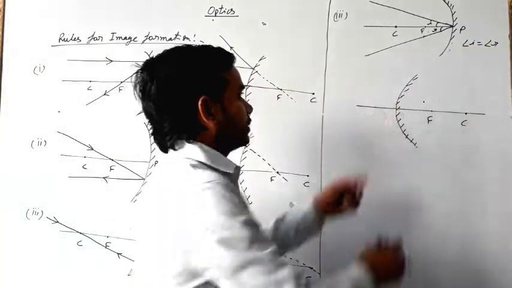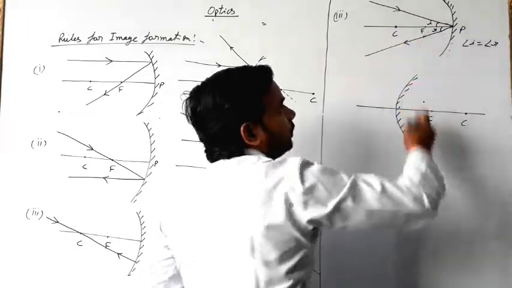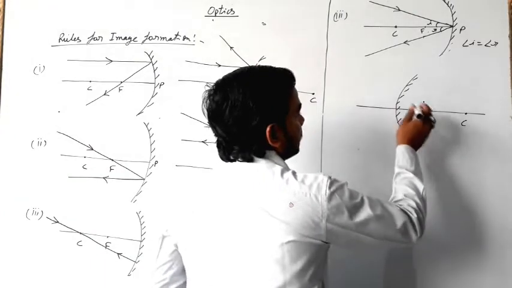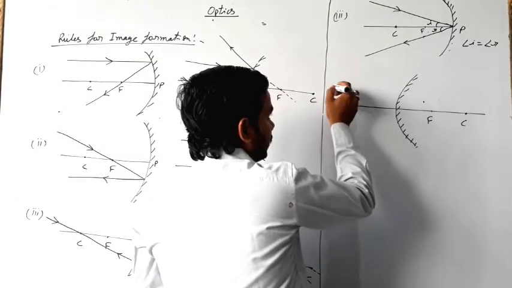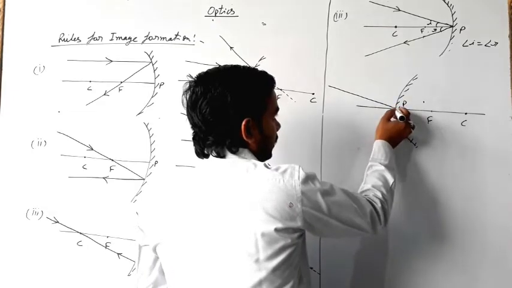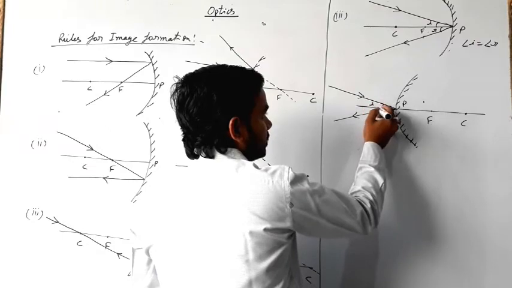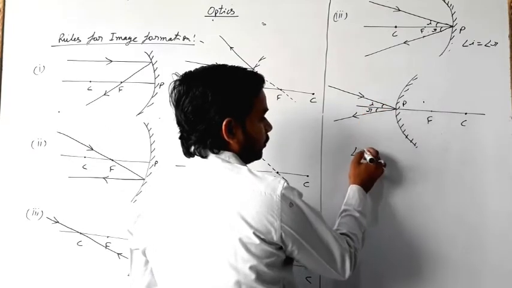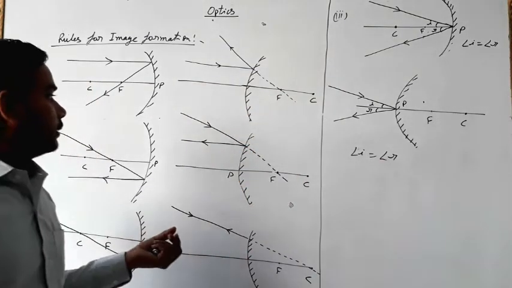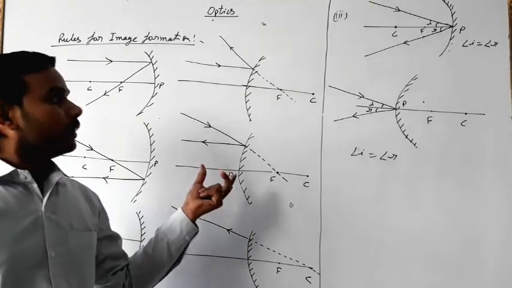This is the law of reflection, and this light ray will follow the law of reflection. Now the next is, if light is incident on the pole, then it will reflect, and the angle of incidence and angle of reflection both will be equal. So these are some laws, and with the help of these four laws we can form any ray diagram for any mirror.